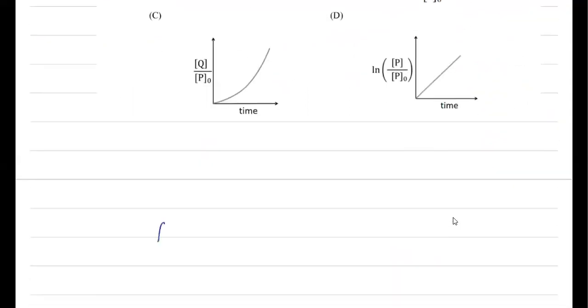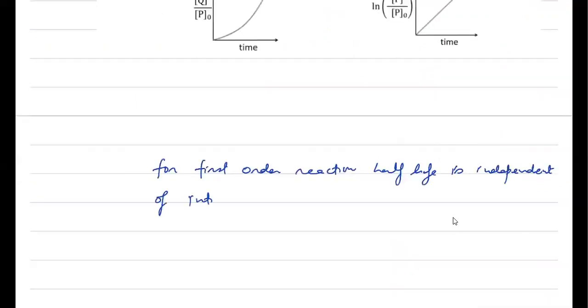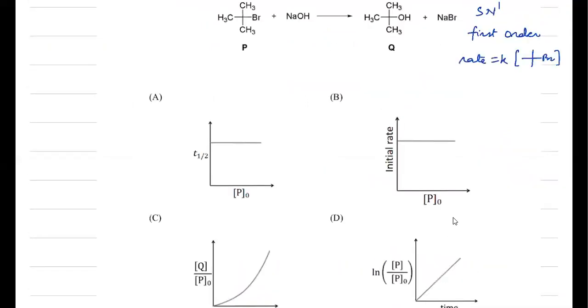We know for a first order reaction, half-life is independent of initial concentration, right? So that means answer A is correct.